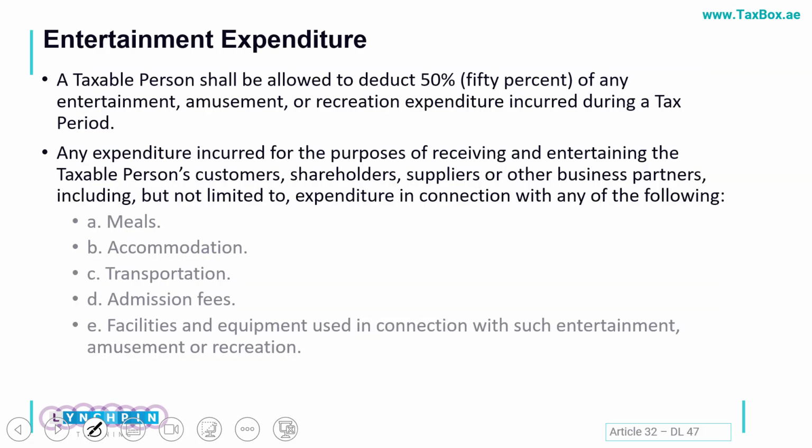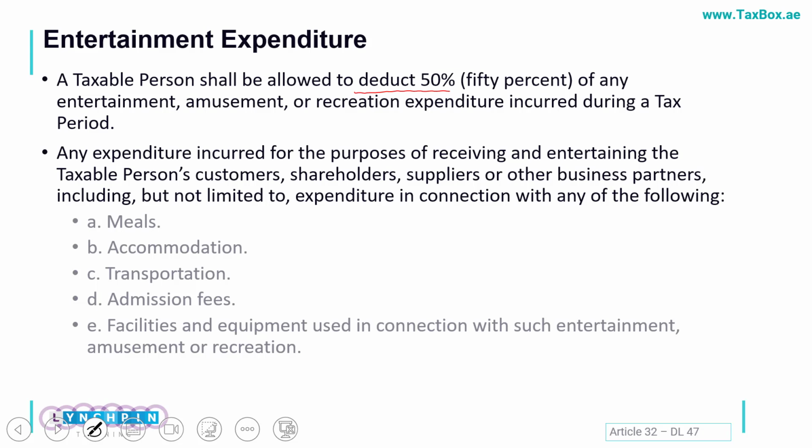Afterwards we have another interesting expense, which is the entertainment expense. There are quite a few expenses which the business will be incurring to expand the business, but unfortunately only half of the entertainment expenses can be claimed.